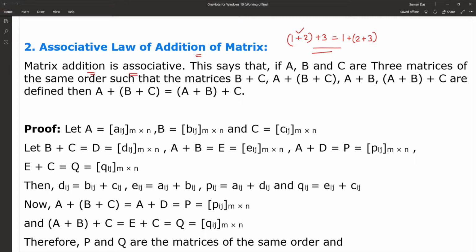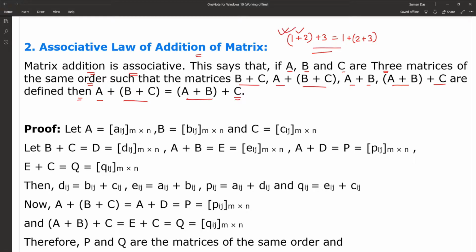This says that if A, B and C are three matrices of the same order, that means the addition is possible, and B plus C, A plus B, and A plus B plus C are defined, then A plus B plus C is equal to A plus B plus C with the grouping changed.